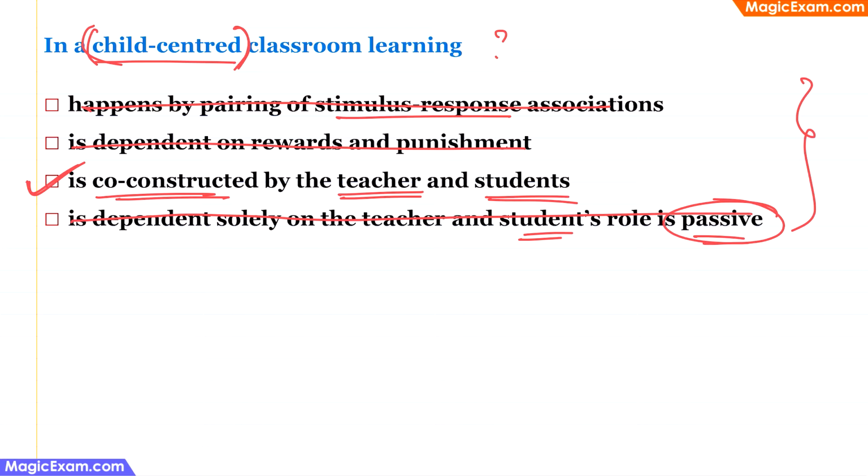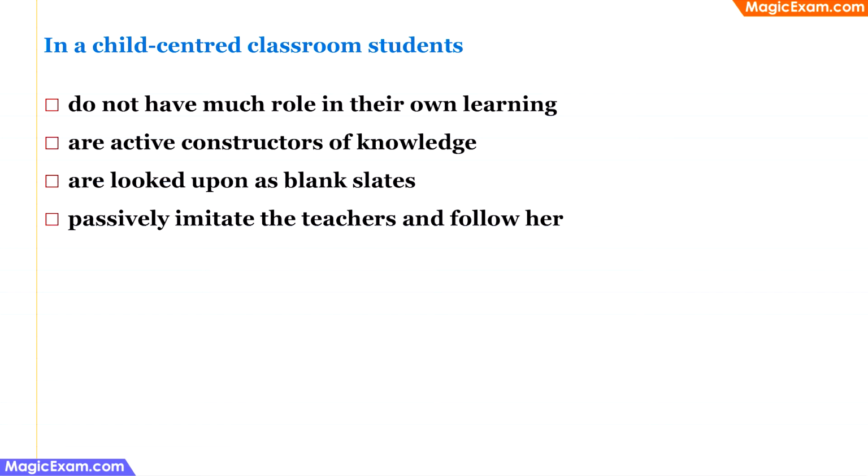Next, look at the answer which talks about construction of knowledge, and that will be the correct answer. In this question, we are being asked, in a child-centered classroom, students are which of the following? Now, as I have been repeating, when it comes to a child-centered classroom, you have to think about Vygotsky's socio-constructivist theory, and remember that children actively construct knowledge in their mind. So the correct answer should have the keyword, that is active or construction.